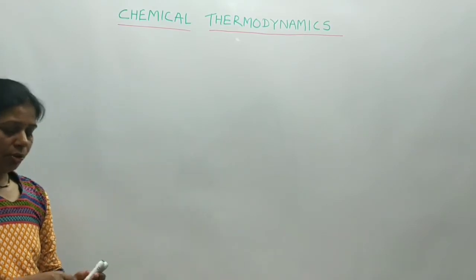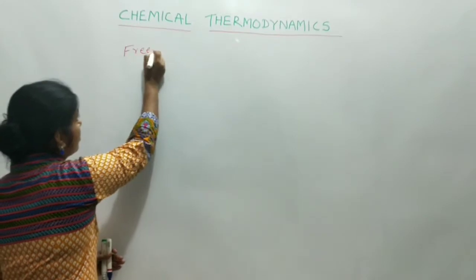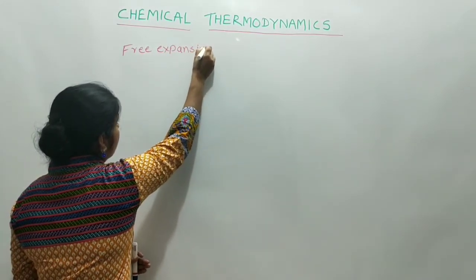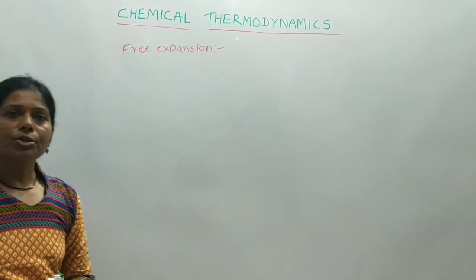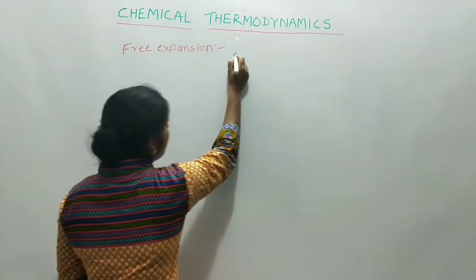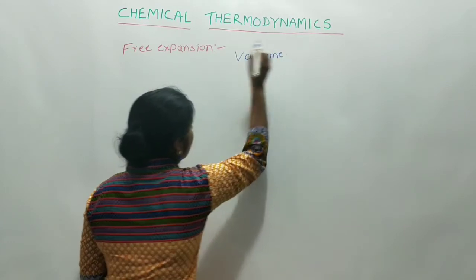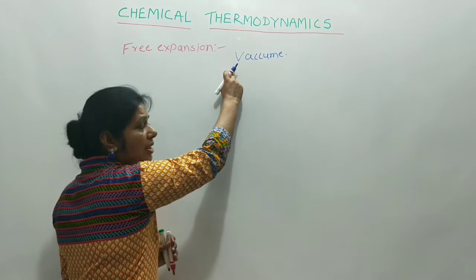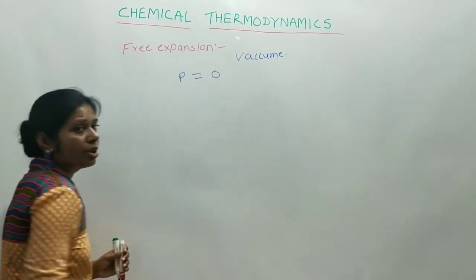Now free expansion. Expansion of gas in vacuum is called free expansion. Now for the expansion of gas in vacuum, we can say that P is equal to 0.